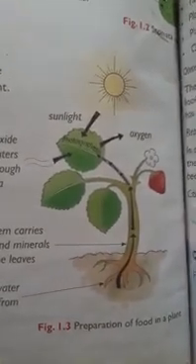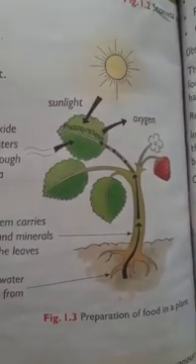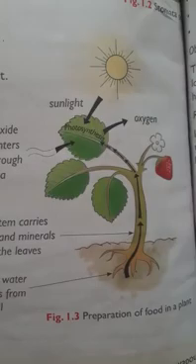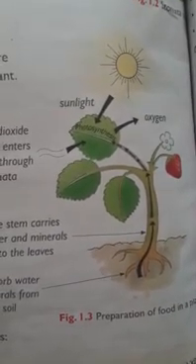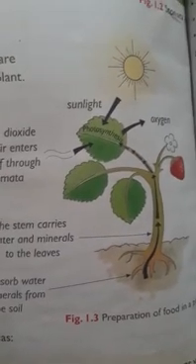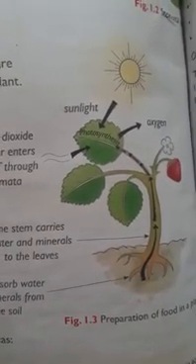So children, in the process of photosynthesis we have seen that carbon dioxide gas is used up by the plant, and after preparing the food, oxygen gas is released. Oxygen and carbon dioxide are both present in the atmosphere.